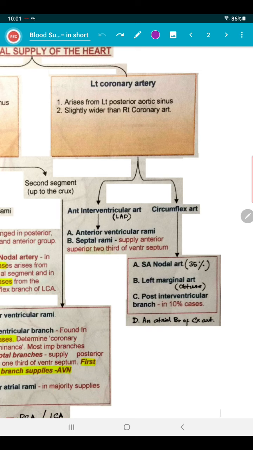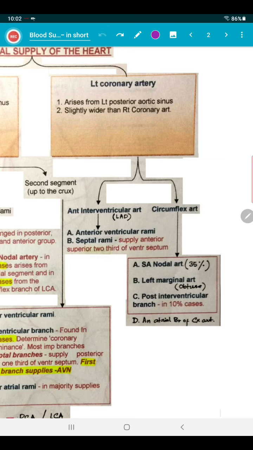So LAD is again subdivided into anterior ventricular rami and septal rami. Now here it will supply the anterosuperior. Here in right it was posterior-inferior 1/3. Here it will be supplying the rest. That means anterosuperior 2/3 of the ventricular septum.